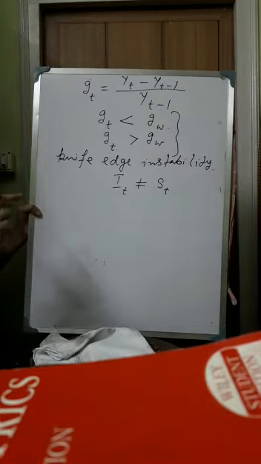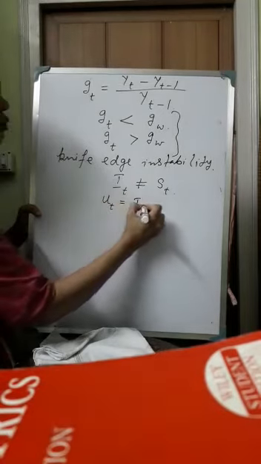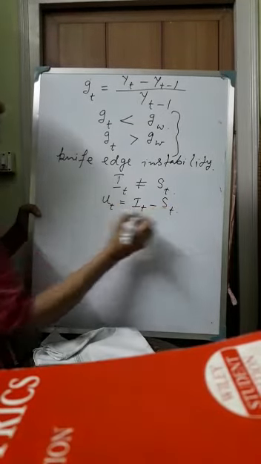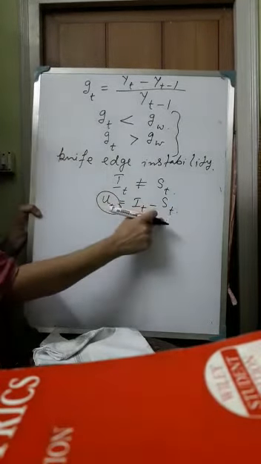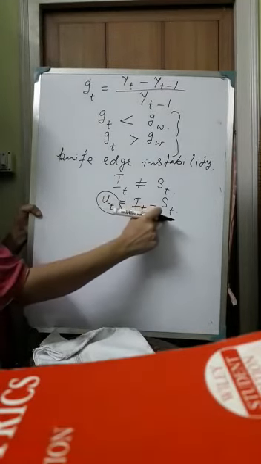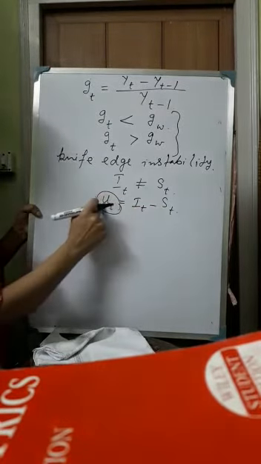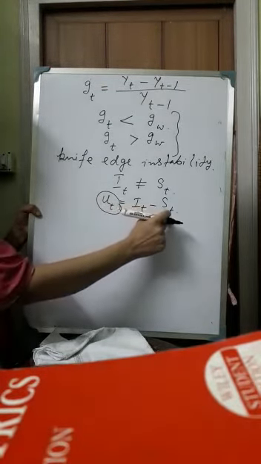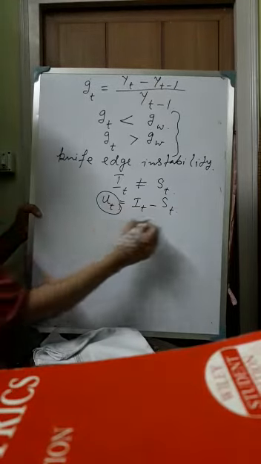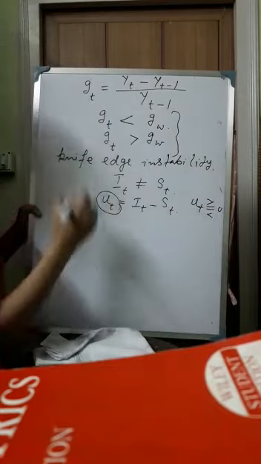This difference between investment and savings is denoted by the term U_t, so U_t = I_t - S_t. Now U_t may be greater than 0, less than 0, or equal to 0. It is greater than 0 when investment is greater than savings, less than 0 when investment is less than savings, and equal to 0 when investment is equal to S_t.